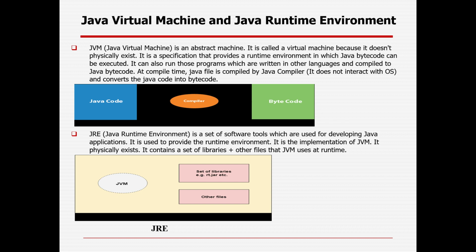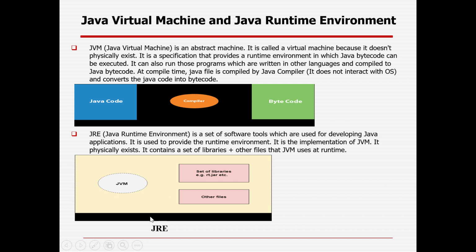Because whatever you write, the machine and that particular compiler need to understand it, the code needs to be translated to the relevant bytecode so that the bytecode can interact with the relevant operating system. At first, the Java code is translated by the compiler to Java bytecode. At compile time, the Java file is compiled by the Java compiler, which converts the Java code into bytecode. But the JVM does not exist in real time.